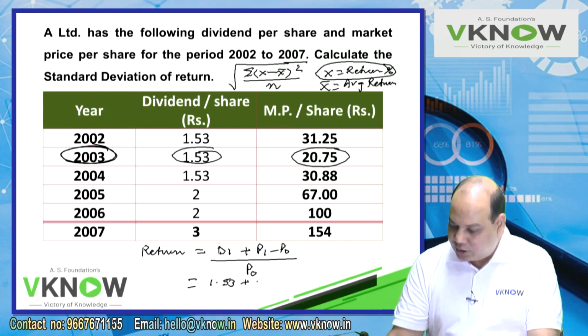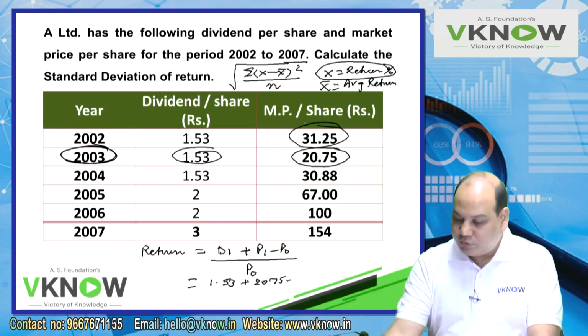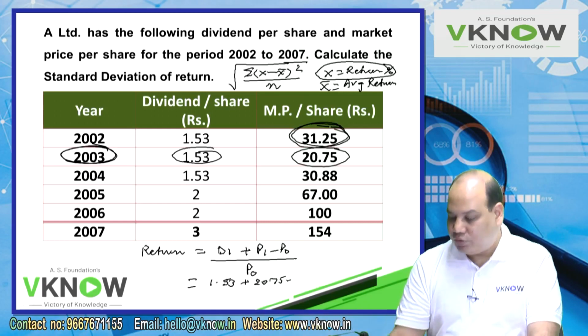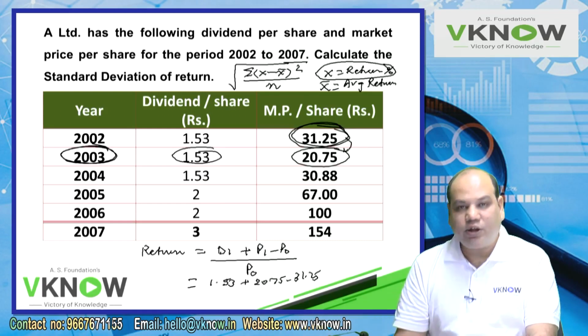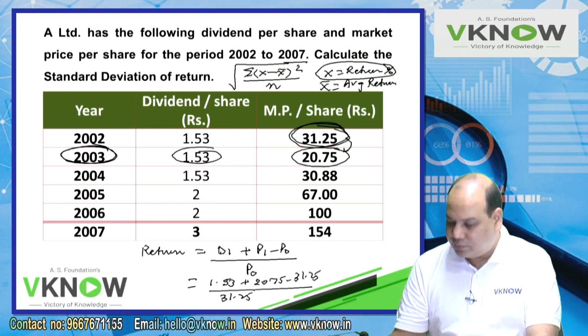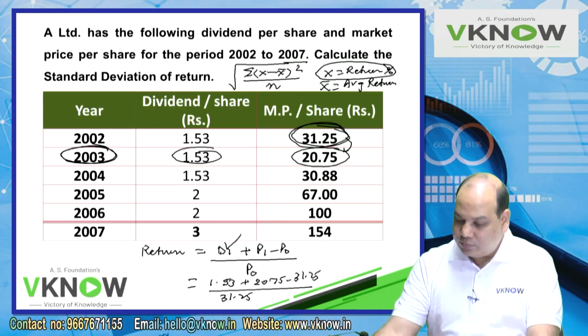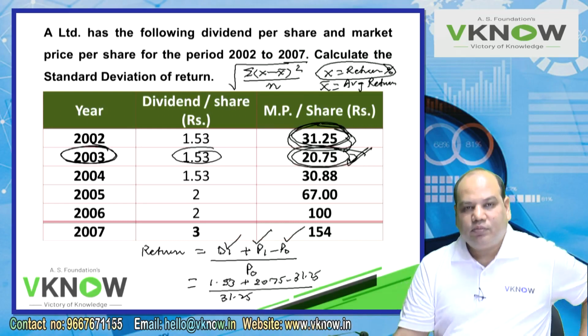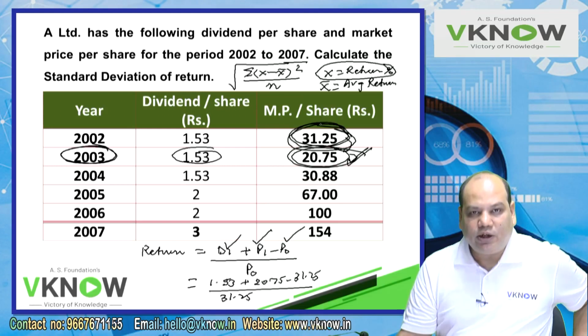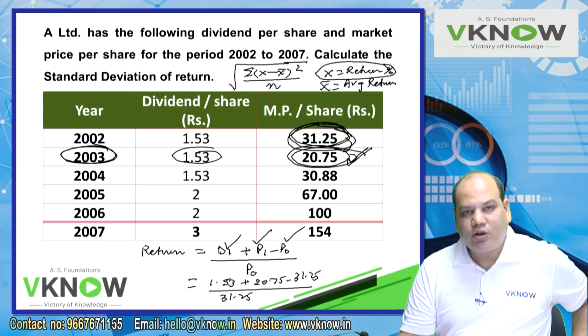The price at the end of the year is 20.75 and the price at the beginning was 31.25. So you entered the market at 31.25 and at the end the market is 20.75, and this again will be divided by 31.25. The dividend and end price I take from the same line and the beginning price from the previous line, divided by the beginning price. That will give me the return of individual years.